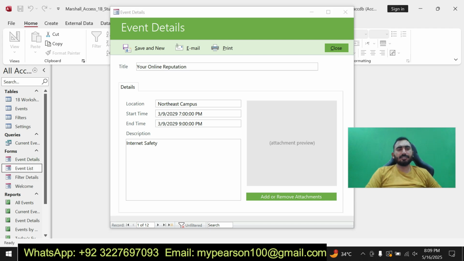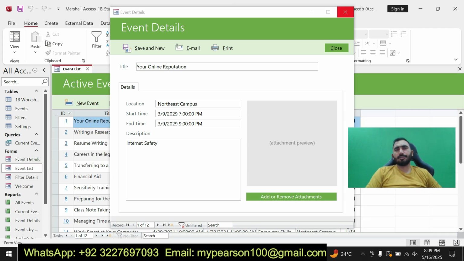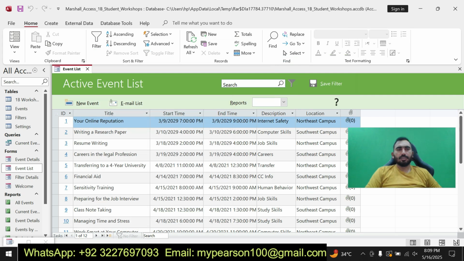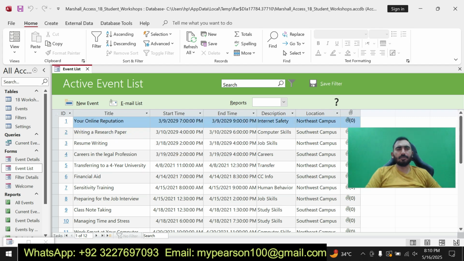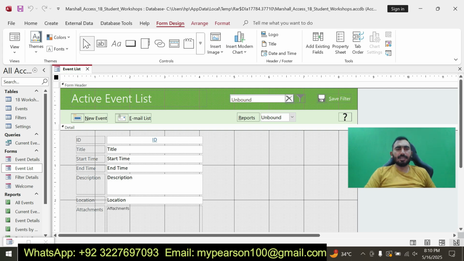Okay, the second form is Event List. You can see here my second form is here, that is Event List. I can show you the form design for this form. Here is the design view for this form, and here I have added the title, that is Active Event List, and the title, start time, end time, description. Okay, you can see here I have created the second form.